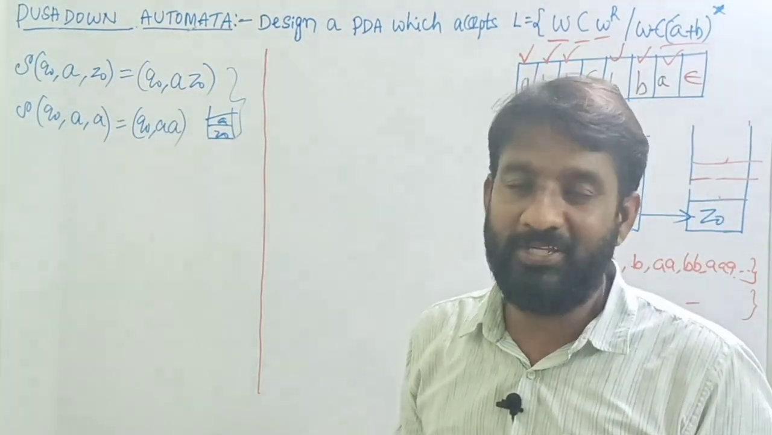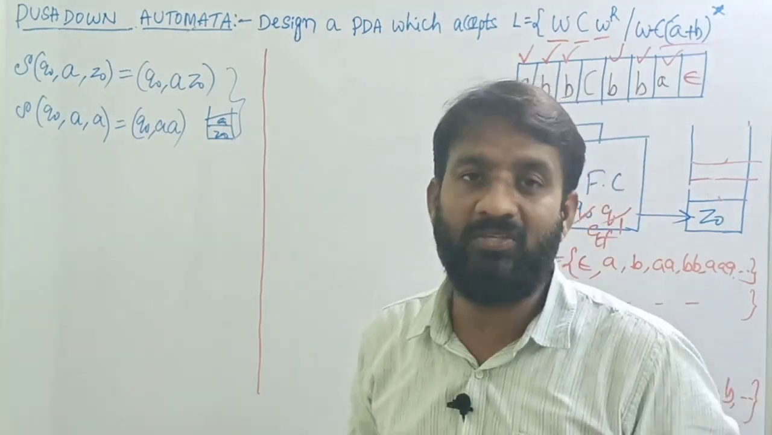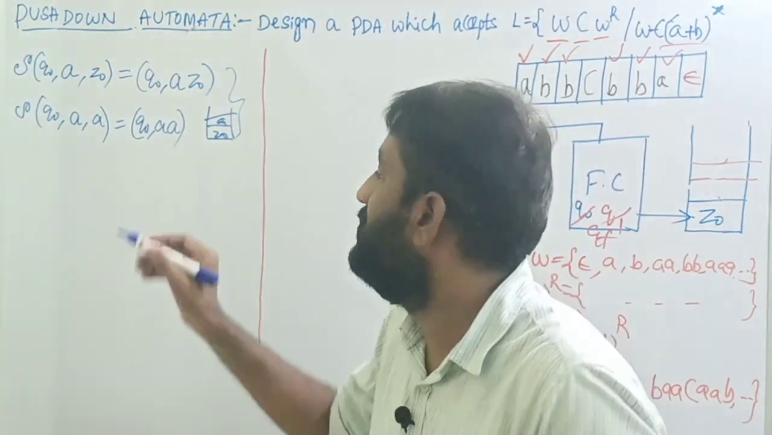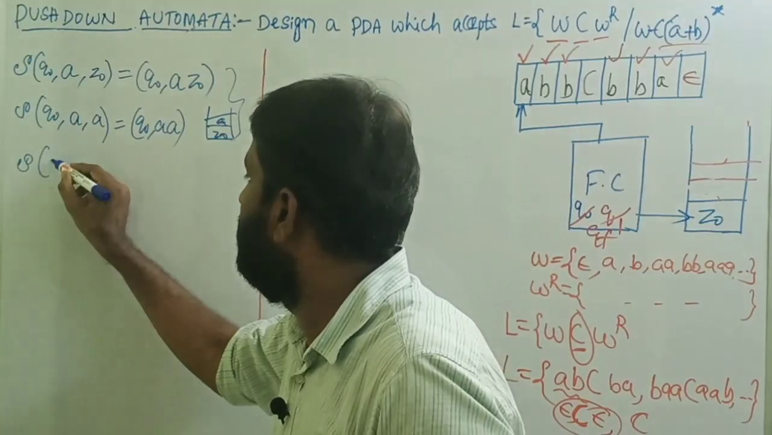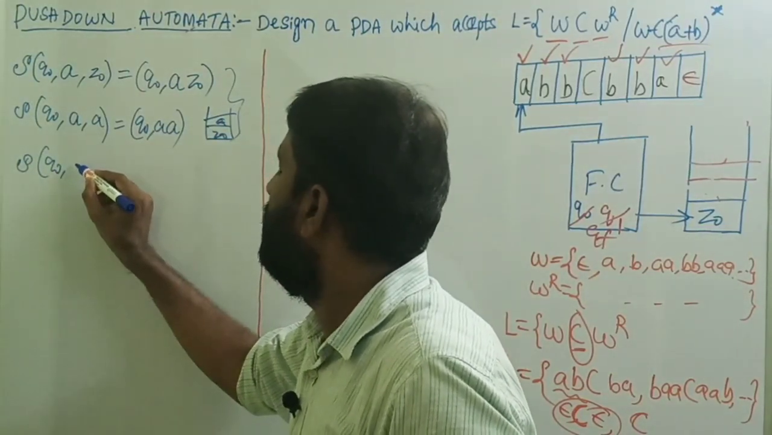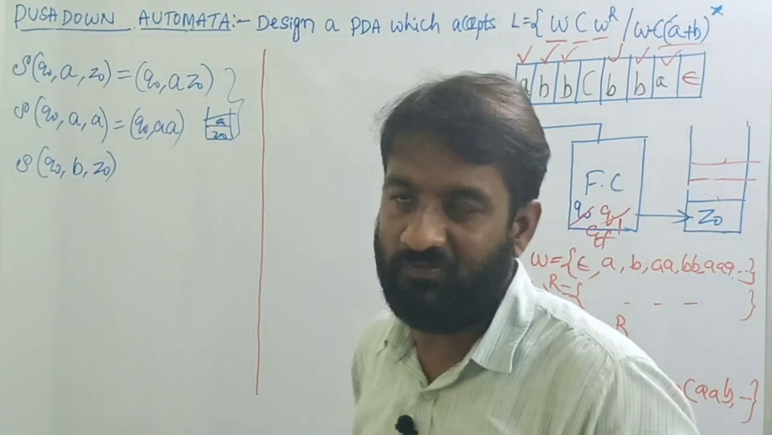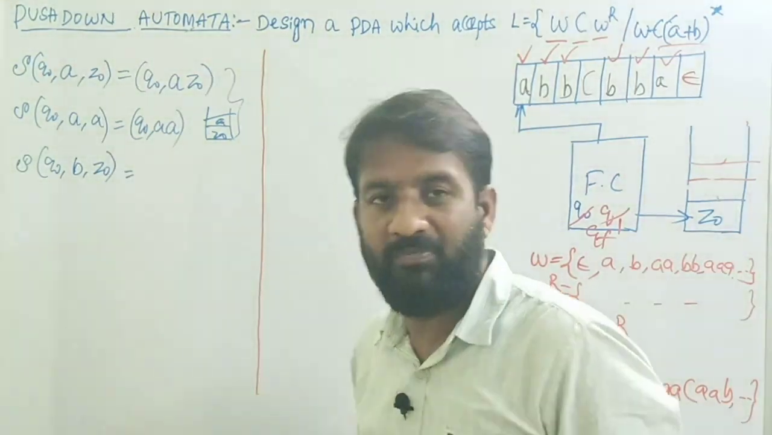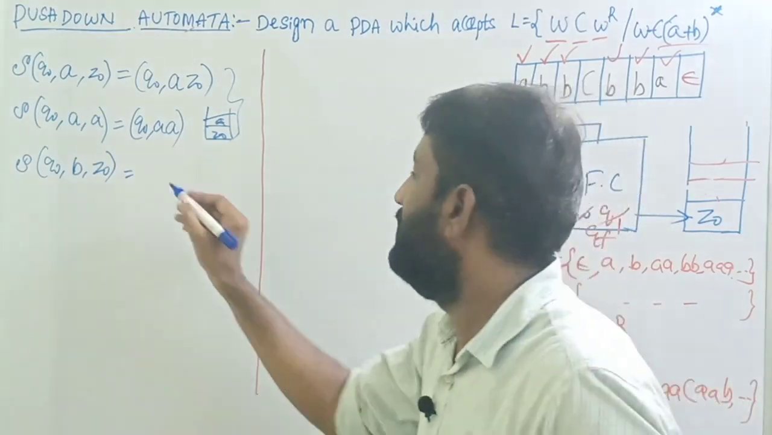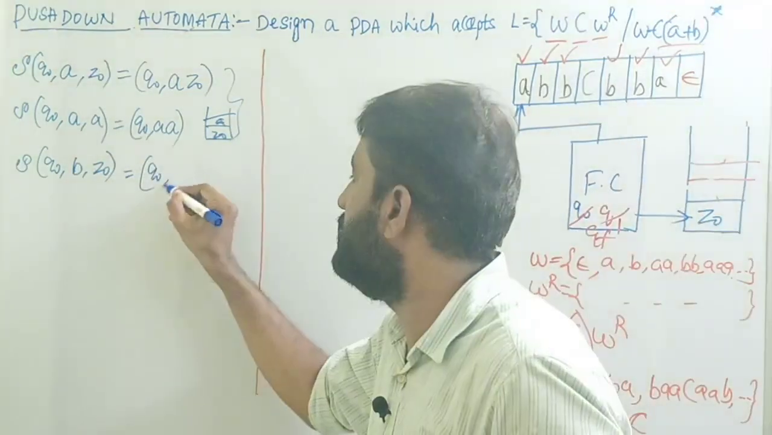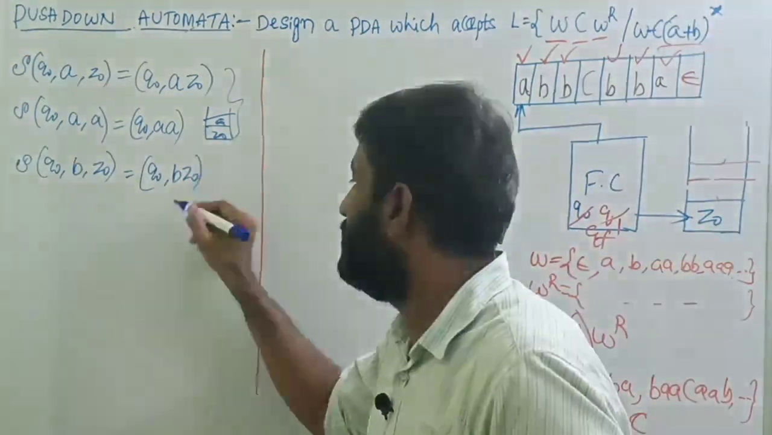What happens if the string starts with B? That is also a possible case, we need to consider it, right? So transition of Q0, input symbol is B, top of the stack is Z0, let's assume. Whatever the input symbol, we are going to add onto the stack. So that equals Q0 B Z0.